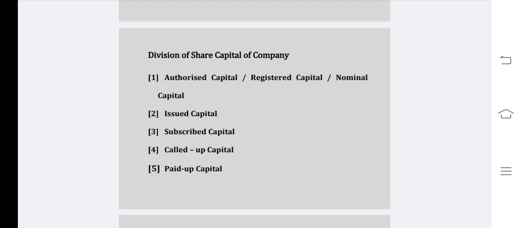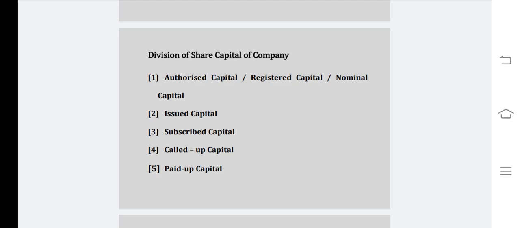So let us take an example. Out of 1000 shares authorized by the company, they have issued 900 shares and the public has subscribed for 800 shares. In that 800 shares, now the company has called for payment of 500 shares. So these 500 shares are called the called up capital.